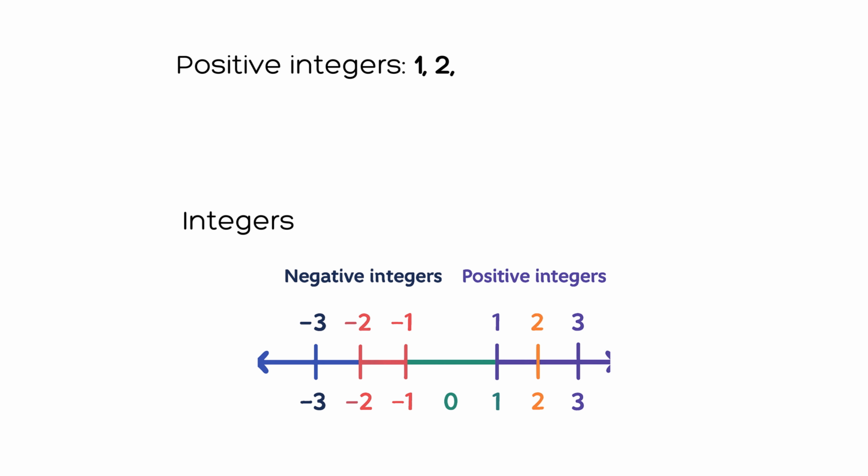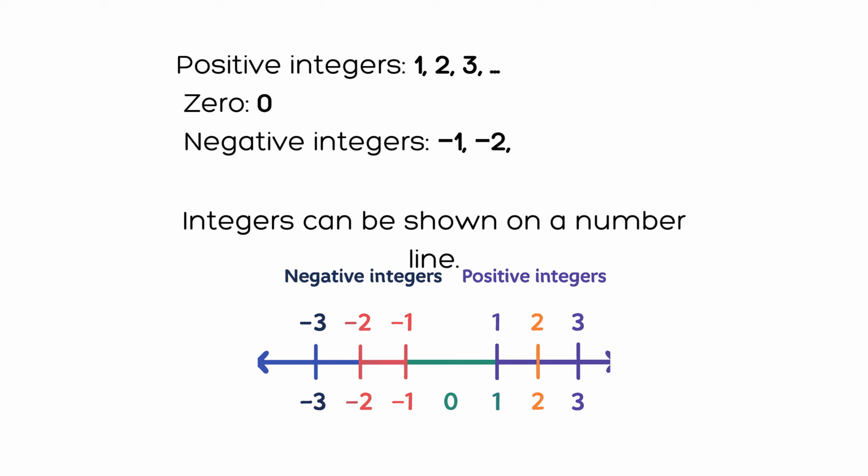Positive integers are numbers greater than zero. Zero is neither positive nor negative. Negative integers are numbers less than zero. Integers can be represented on a number line. Numbers to the right of zero are positive, and numbers to the left are negative.